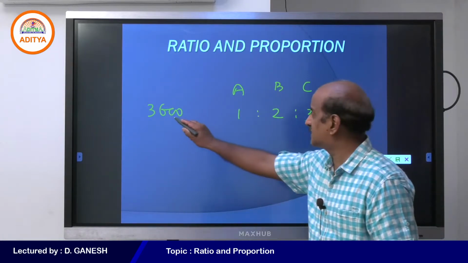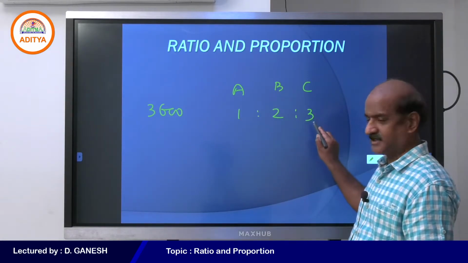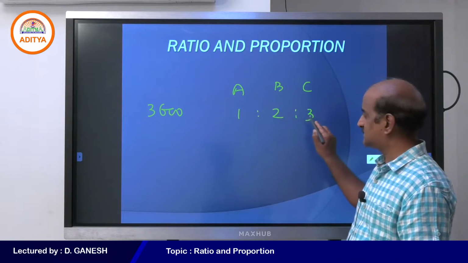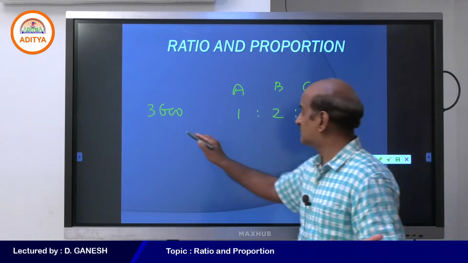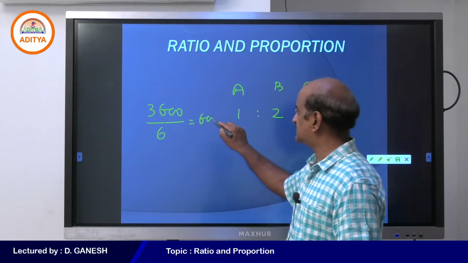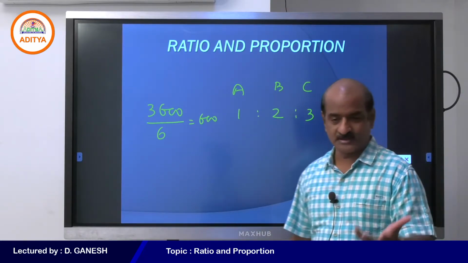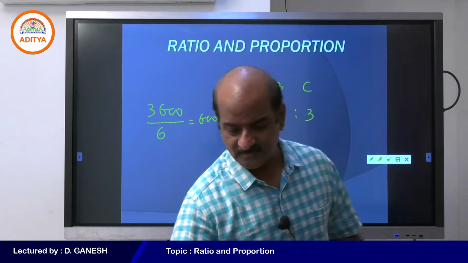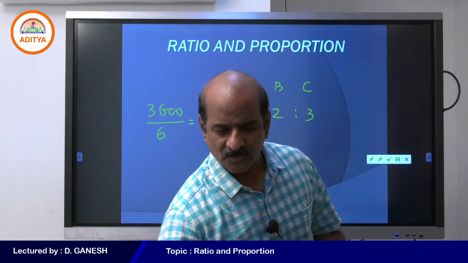We will be dividing 3600 into 1:2:3. So 1 plus 2 plus 3, 6 parts. So we are dividing 3600 into 6 parts. By the way, every one part is 600. You understand why I divided by 6? The very reason is because 1, 2, 3.